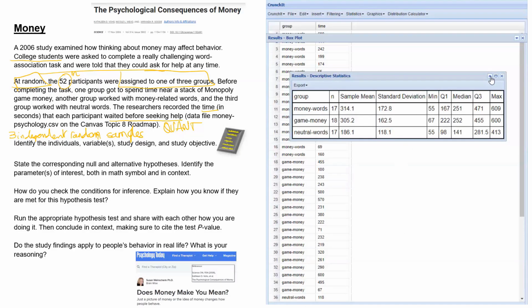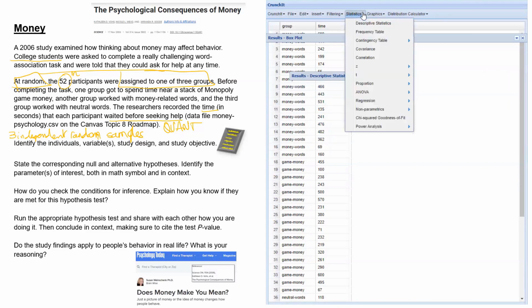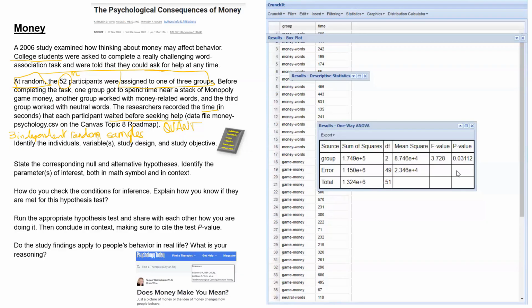Which is going to be Statistics, ANOVA. One way means there's only one explanatory variable, in this case the pre-game conditions, and our variable is in the time column, and the groups are labeled in the group column. And that gives us the ANOVA table with the test statistic F 3.7 and the p-value 0.03, right? So 3.1% here.